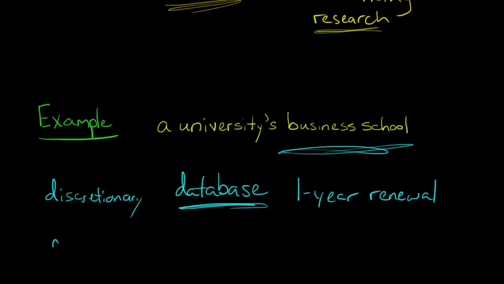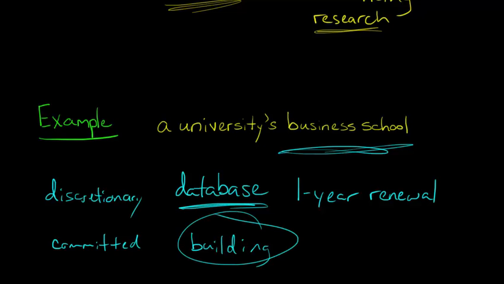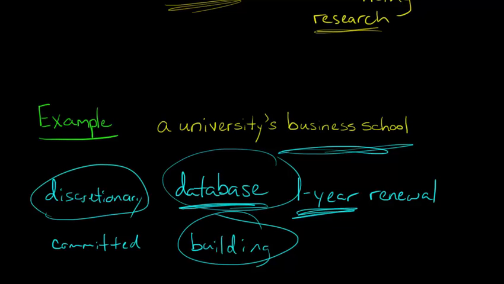Something that's not discretionary, something we think of as a committed fixed cost for this university's business school, would be the actual building, the lease on the building that the business school is in. We can't just say, well, you know what, we're having some financial problems, so even though we have a 30-year lease here, we're just not going to have a building anymore. So the building would be a committed fixed cost, with something like the database where it's more of a short-term thing that you can say, you know what, we decided we're going to cut back. That would be a discretionary fixed cost.